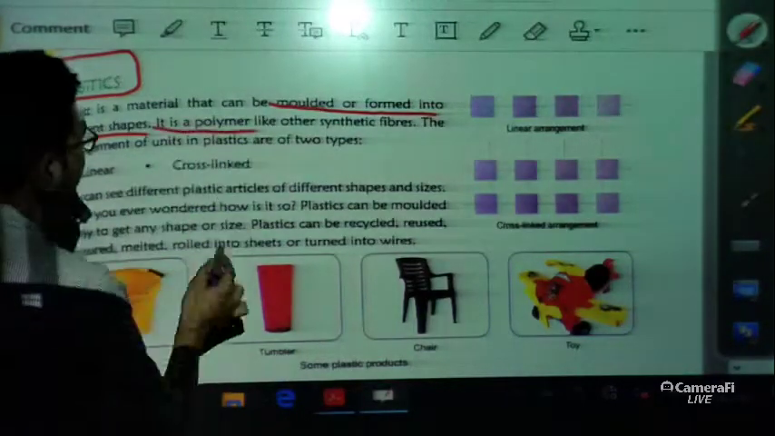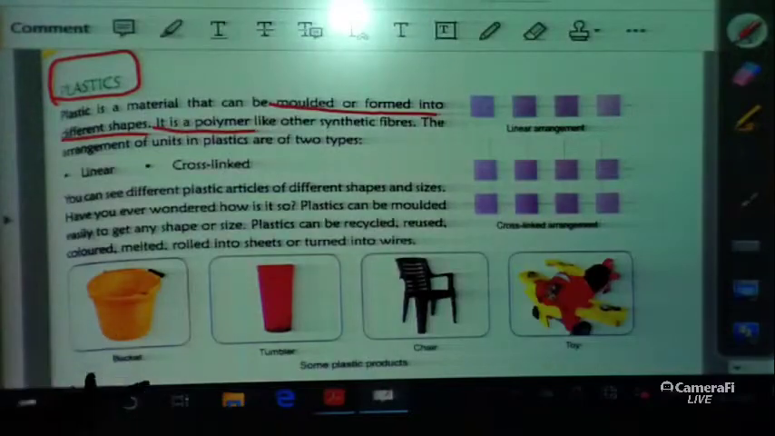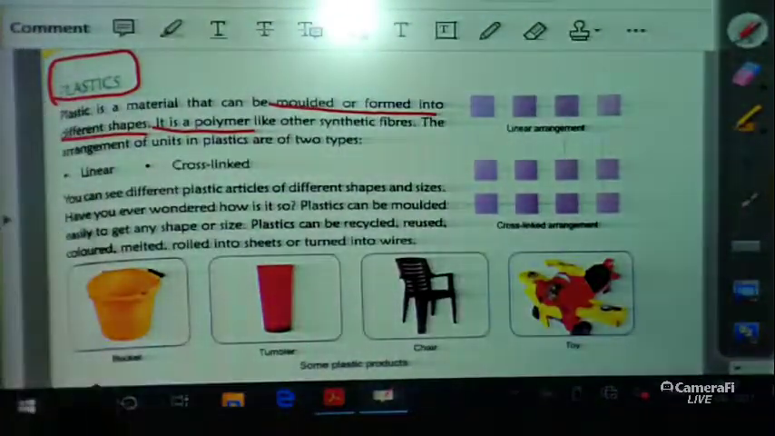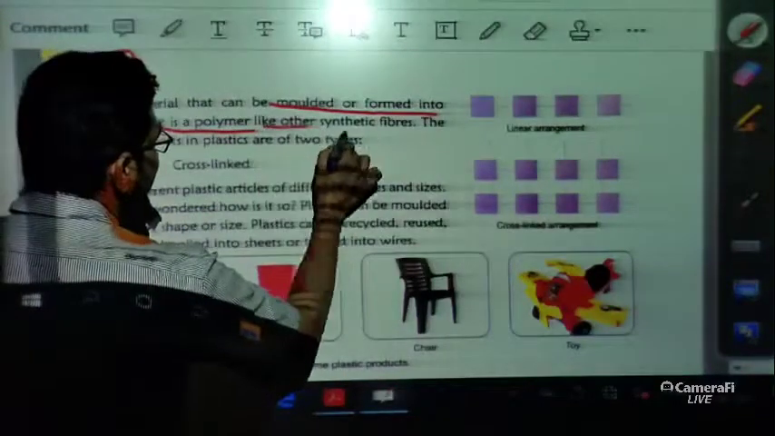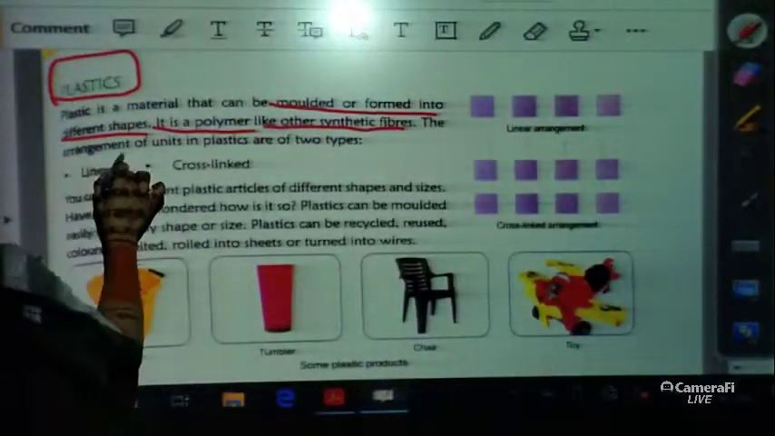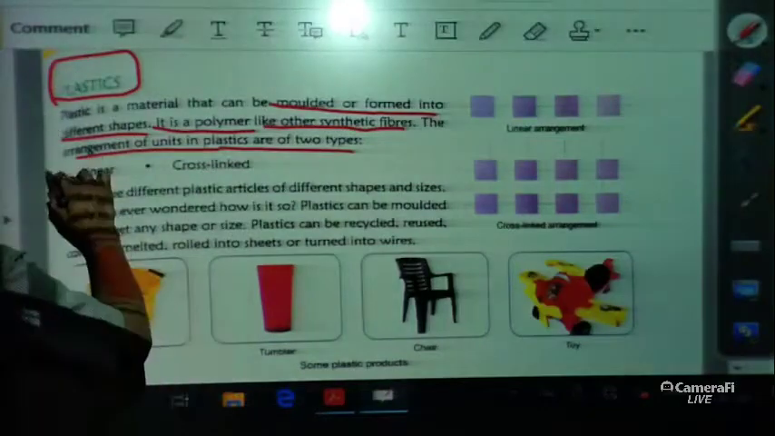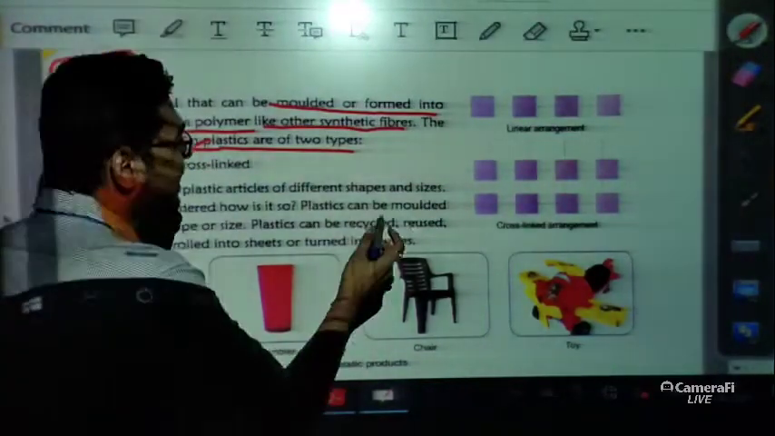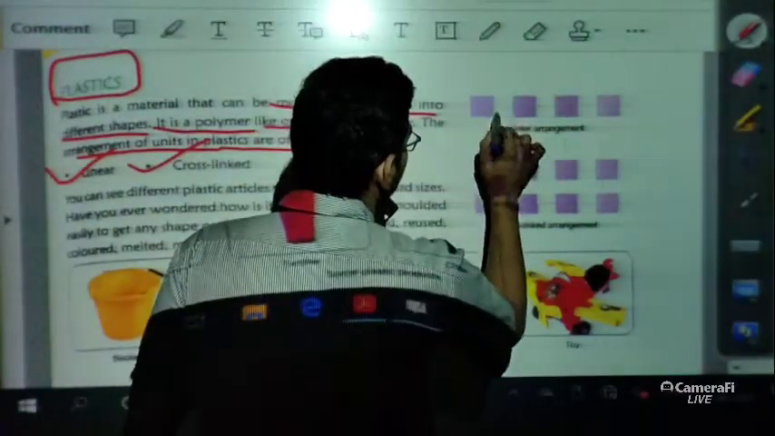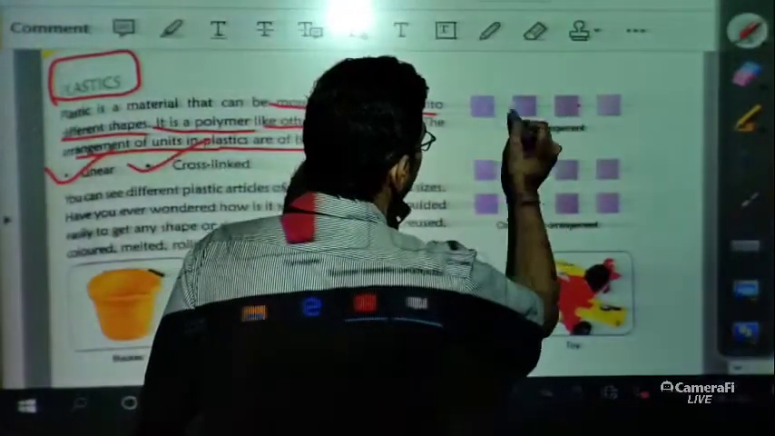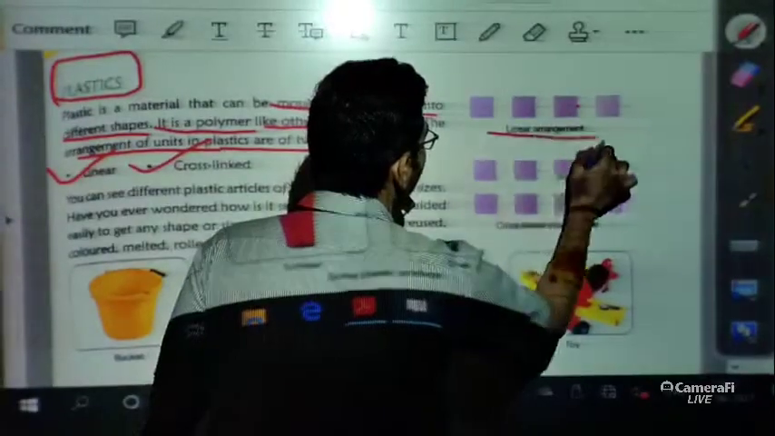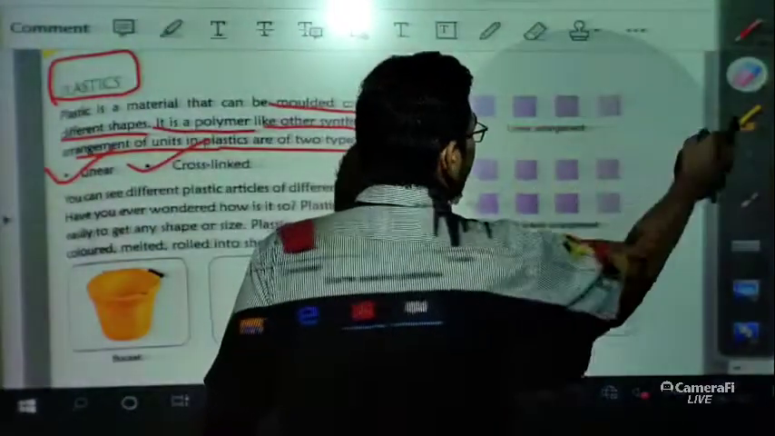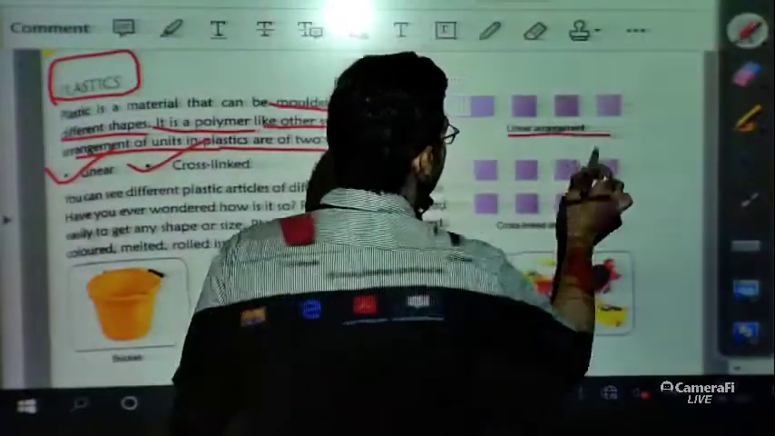It is a polymer. Polymer means, as we have discussed, when many monomers are joined together, we get a polymer, like other synthetic fibers. The arrangement of units in plastics is of 2 types. The first one is linear, the second one is cross-linked. What is linear arrangement? You can say this is the first unit, this is the second unit, this is the third unit, this is the fourth unit. This kind of arrangement we call a linear arrangement.